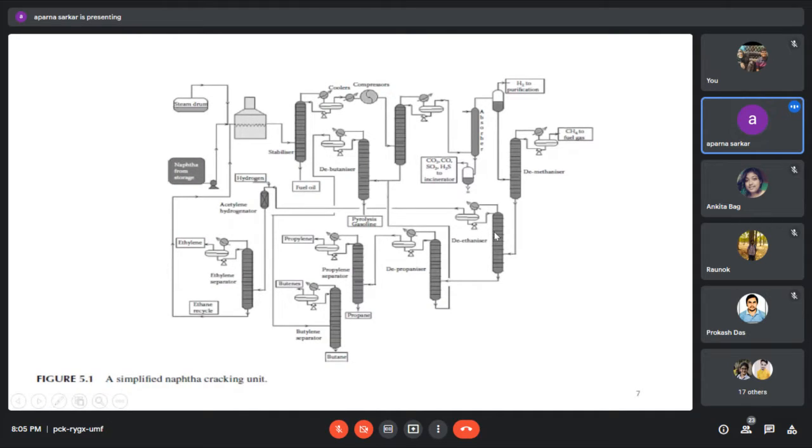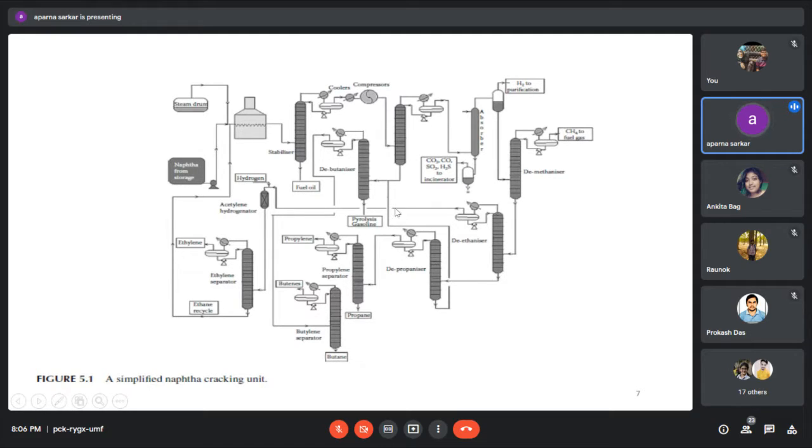From this deethanizer section, we collect this product, that is ethylene or acetylene, or ethane maybe, coming as a top product, and the bottom product is coming into the depropanizer section.